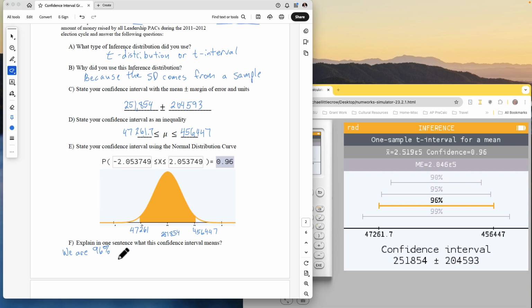Problem if you change your words too many times, you can't spell what you're certain. That the true mean of the population is between $47,261 and, we could put units by putting in the dollars, $456,447.